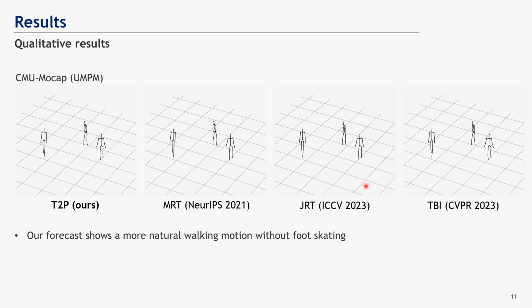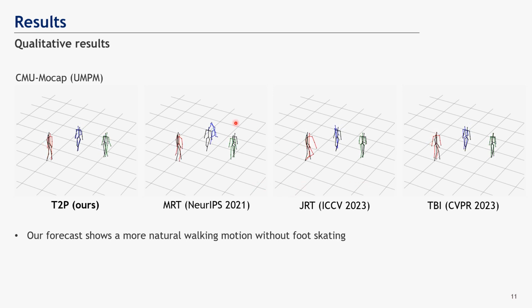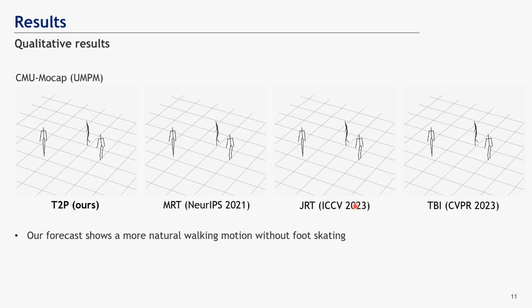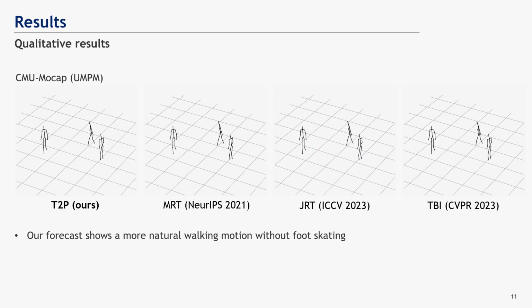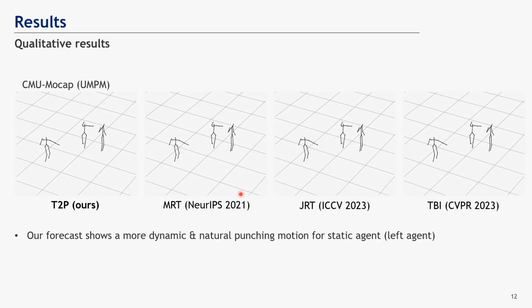Here's a comparison in a video format. Previous works all show a natural drifting motion, while our work forecasts a natural walking motion. Even for motion with minimal global displacement, our work forecasts a more realistic and dynamic motion. As seen in the video, our work forecasts a more dynamic punching motion, while previous works remain mostly static.